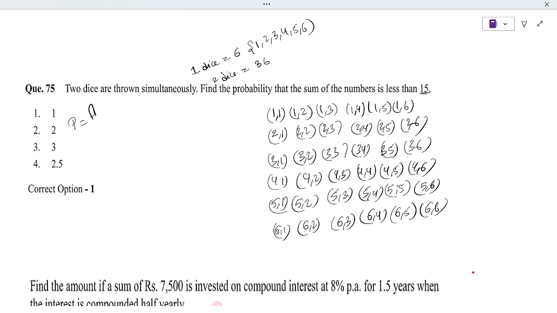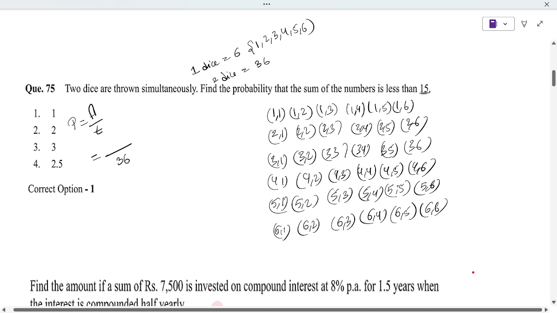Now we know probability formula is nothing but favorable outcomes by total number of outcomes. For total number of outcomes, with 2 dice we have 36, and with 3 dice we will have 216 outcomes. Now what is the favorable outcome?